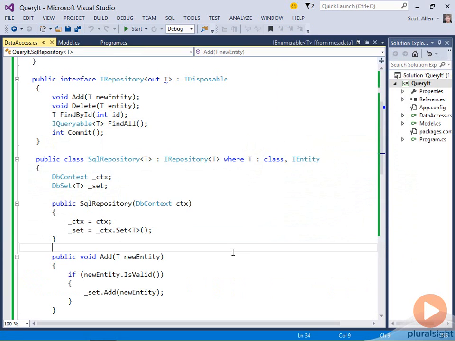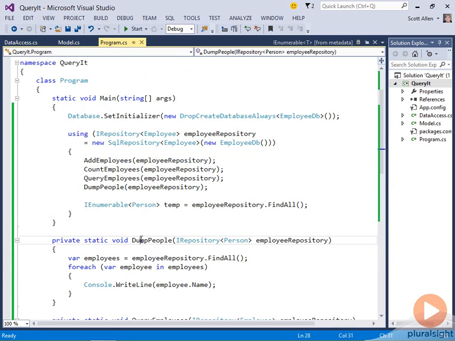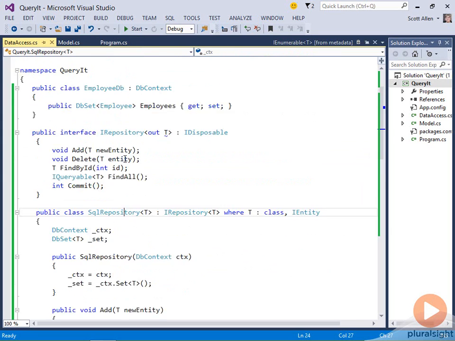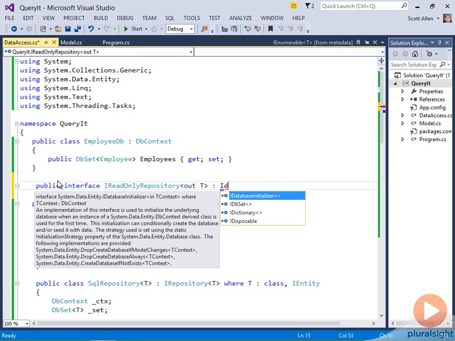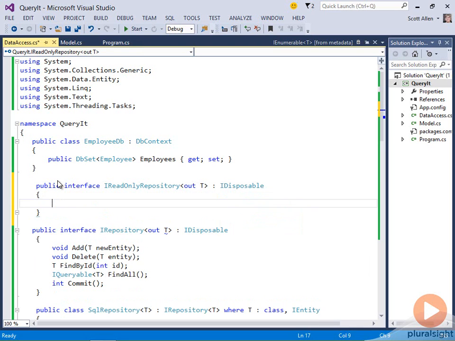The short answer is no. But let's see if we can work around this problem so that we can share dump people with both employee and person objects. What I can do is define another interface. I will create an interface IReadOnlyRepository of T, where T is going to be covariant. And I'll have this implement or inherit IDisposable.